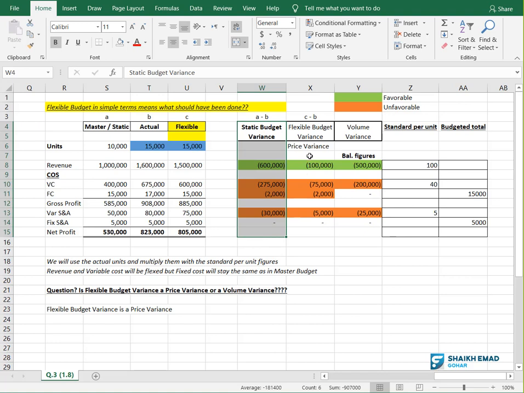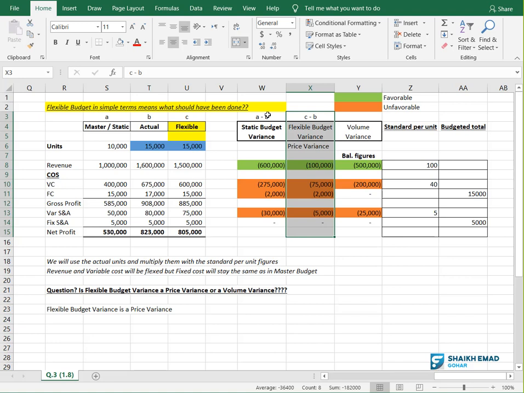The next thing is flexible budget variance. What is flexible budget variance? It is the C and B comparison. It means these two comparisons. You will compare Ferrari with Ferrari now. In this one what we were doing? We were comparing Corolla with Ferrari. In this one we will compare Ferrari with Ferrari. This is called flexible budget variance, and this is what should have been done.